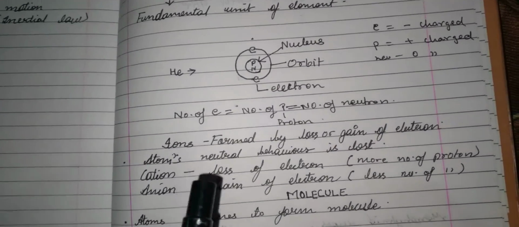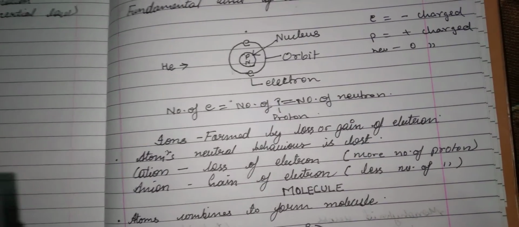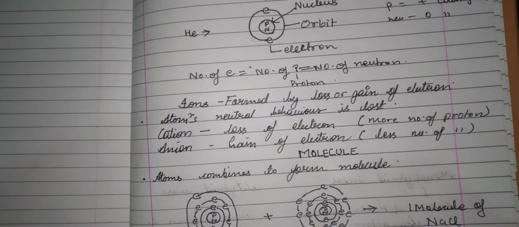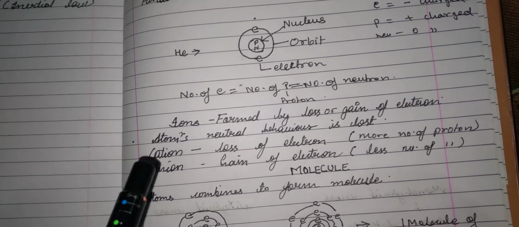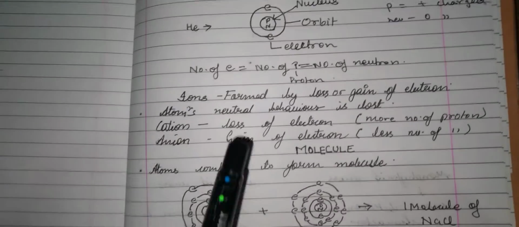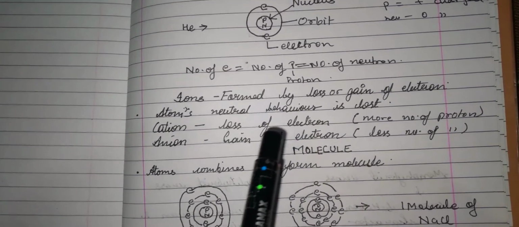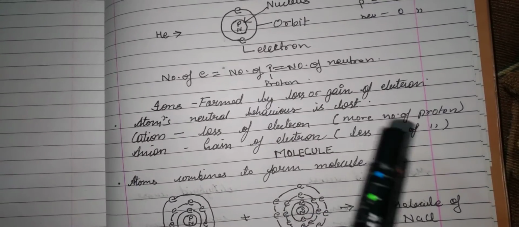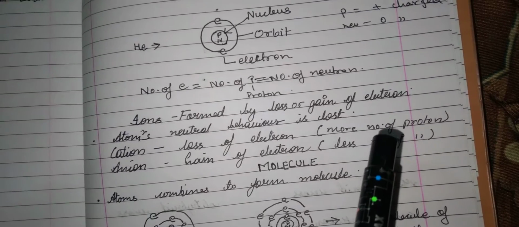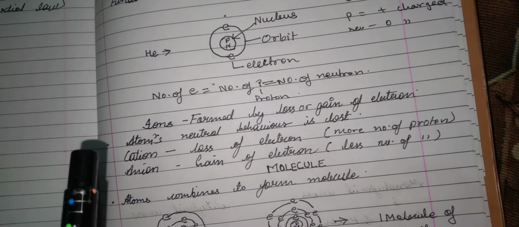Atomic neutrality is lost when any atom gains or loses electron from its orbit. Due to loss and gain of electron, atom exists in two forms, that is cation and anion. Cation is formed when atom loses electron. When atom loses electron, then it will have more influence of proton that is positively charged. Due to this condition, cation will bear positive charge.